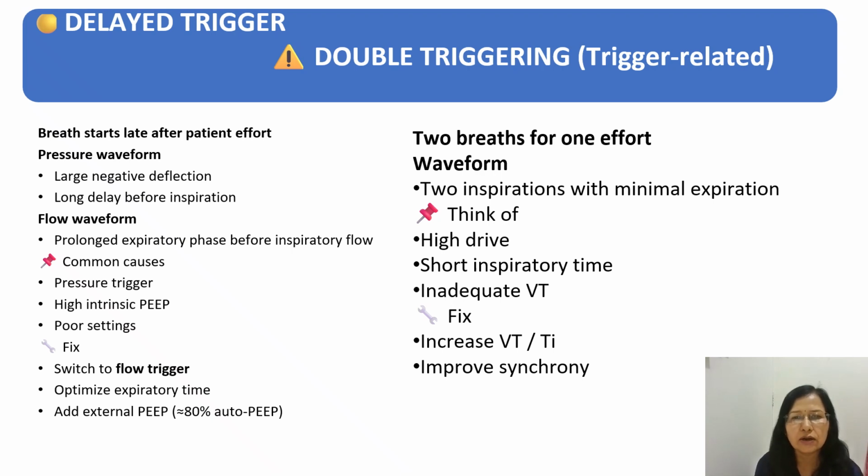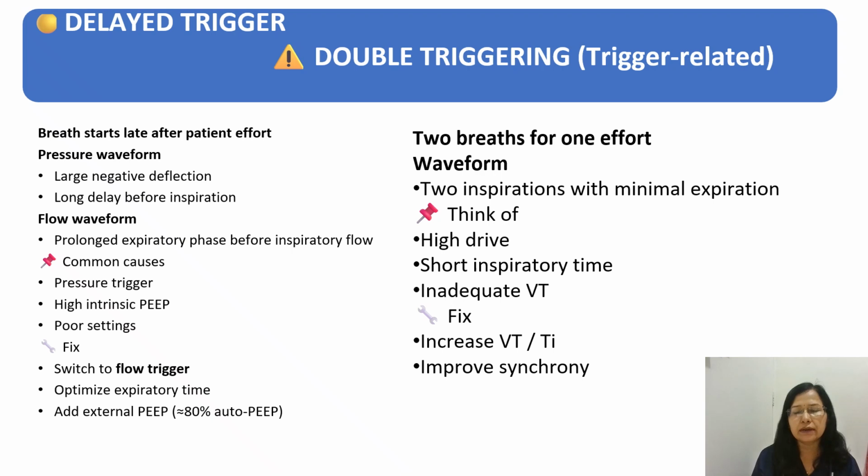Now coming to delayed or double triggering. Whenever breaths start late after the patient's effort, you can see in the pressure waveform a large negative deflection happening, a long delay before the inspiration. We can see a prolonged expiratory phase before the inspiration in the flow waveform. What are the common causes? It could be the pressure trigger, high intrinsic PEEP, and poor settings. How do we fix this delayed trigger? If you have the pressure trigger, we can switch over to the flow trigger. We can optimize the expiratory time and we can add additional PEEP.